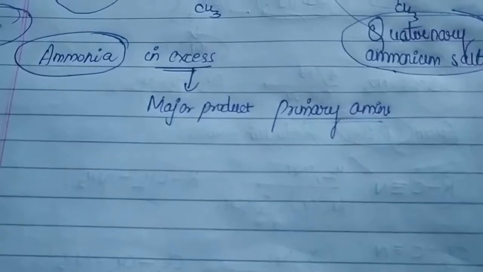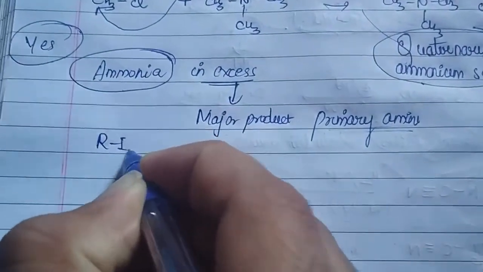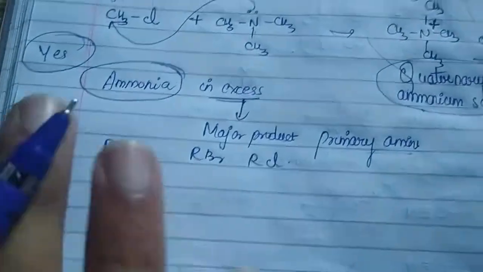Is that clear? Now one question arises to me. So now you are having RI, RBr and RCl. These are the respective alkyl halides.